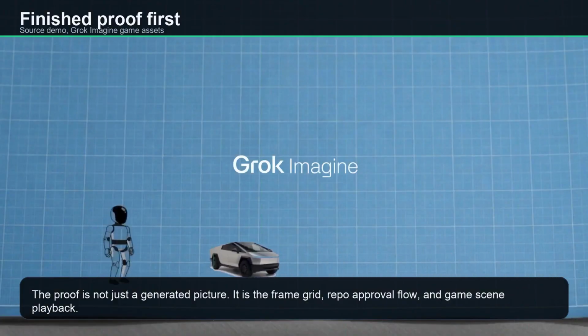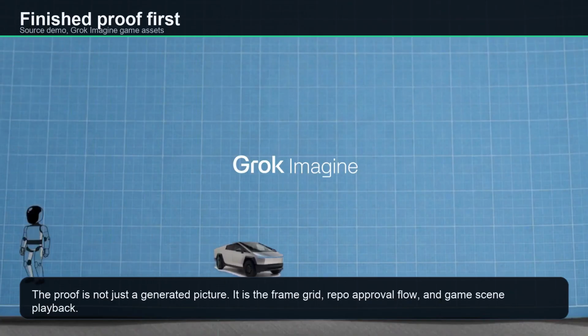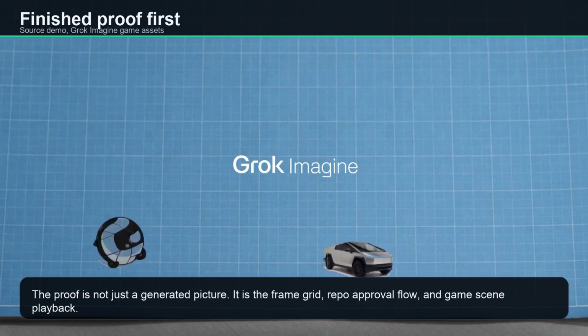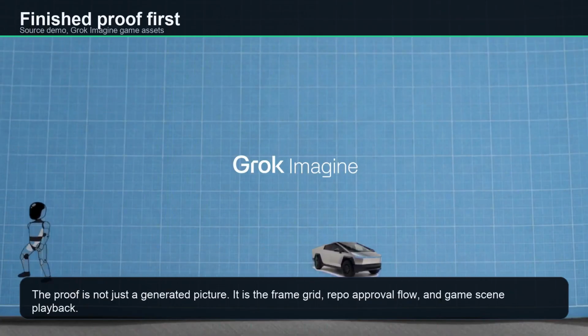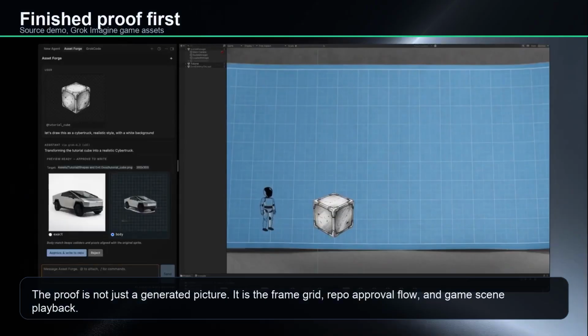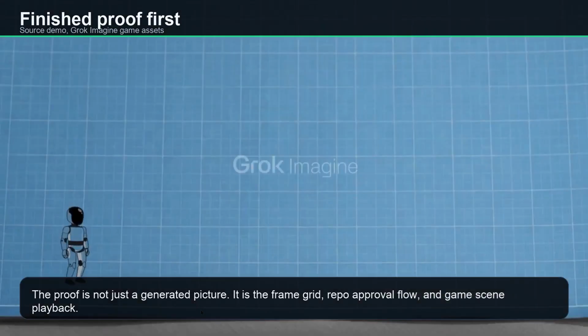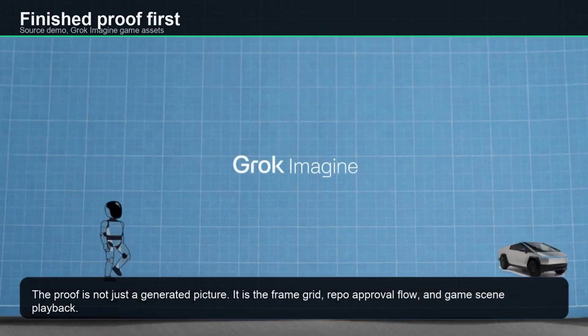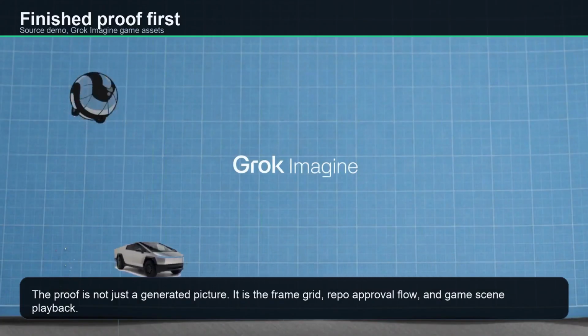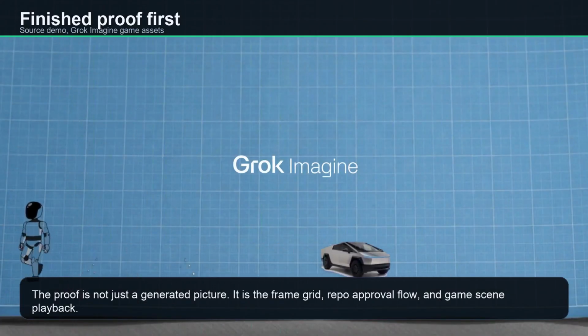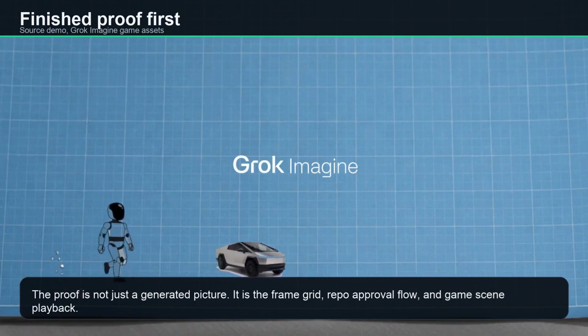The pitch is simple. If this works reliably, a small game team can move from idea to rough playable asset much faster. The open question is just as important. Is this production game art, or is it a fast prototype loop? This video sticks to the source clip and the official xAI docs, so we can separate proof from hype.